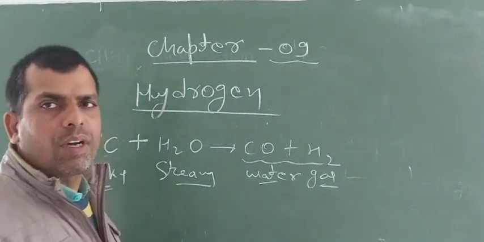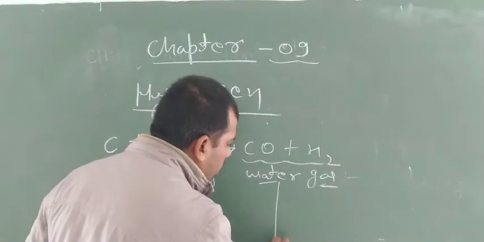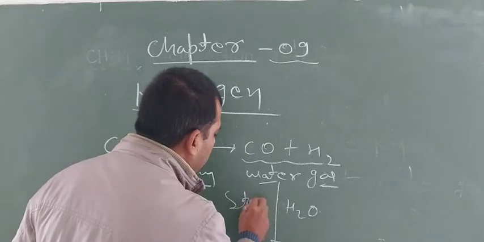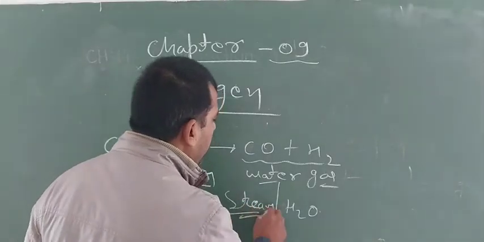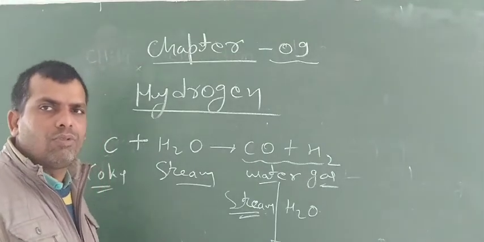If this mixture is passed through steam again, then carbon monoxide gets oxidized to CO2.